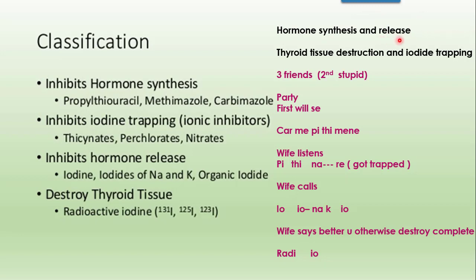That means either they will inhibit the hormone release, the third class, or they will inhibit the hormone synthesis, the first class, or they will directly act on the thyroid cells: the thyroid tissue destruction as well as iodide trapping. So the class is inhibiting the iodide trapping and destruction of thyroid tissue. So these are the four classes.